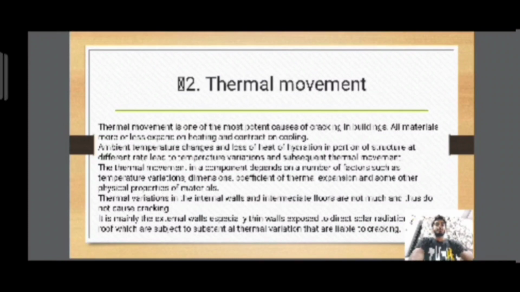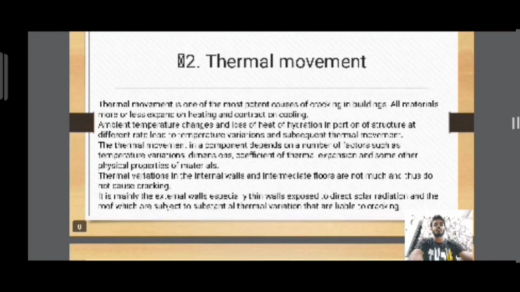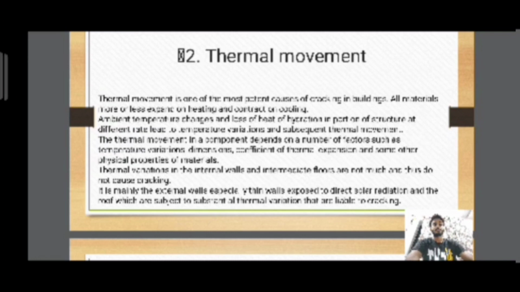Thermal movement. Thermal movement is one of the most potent causes of cracking in buildings. All materials more or less expand on heating and contract on cooling. Ambient temperature changes and loss of heat of hydration in portions of a structure at different rates lead to temperature variation and subsequent thermal movement. The thermal movement in a component depends on a number of factors such as temperature variations, dimensions, coefficient of thermal expansion, and some other physical properties of the material.